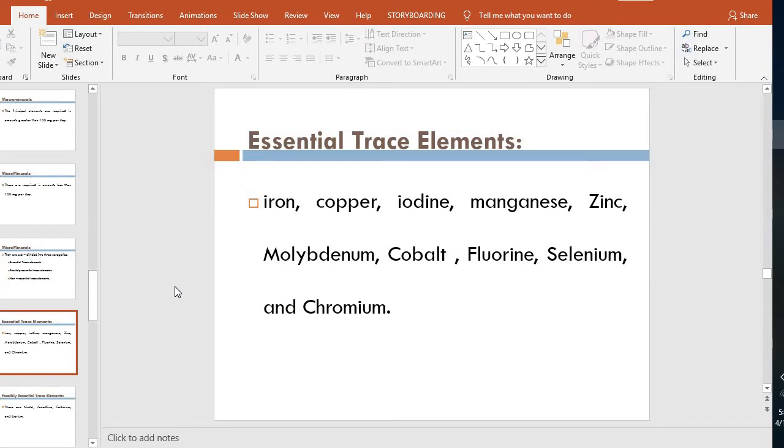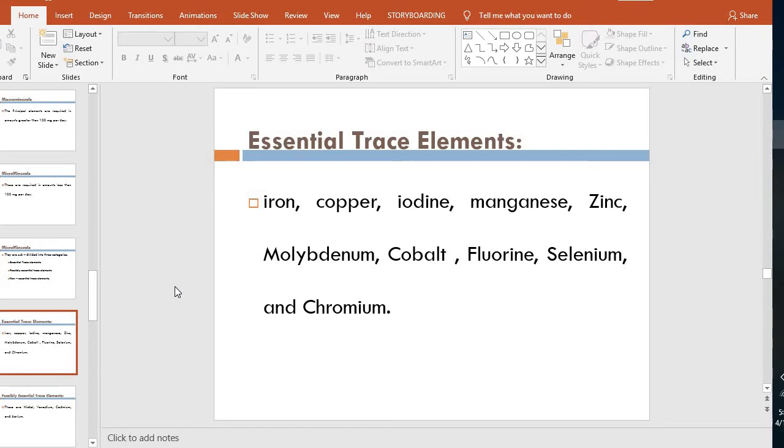Now the essential trace elements. These are the minerals which are essential in the diet and perform very vital functions in the body. We will study each of these minerals individually, and we will see the metabolism, the requirement, and the vital functions they perform in the body.